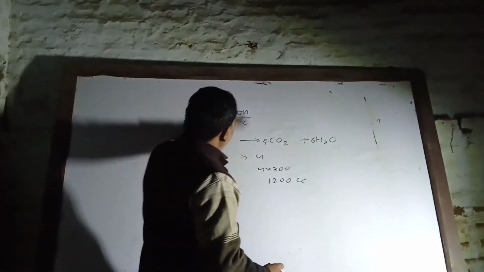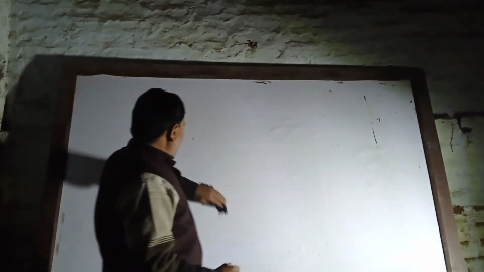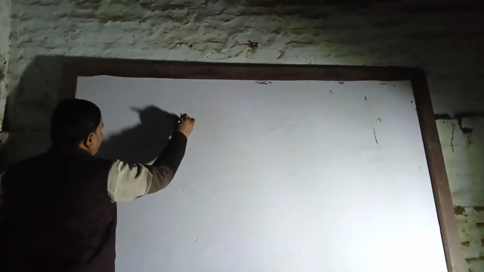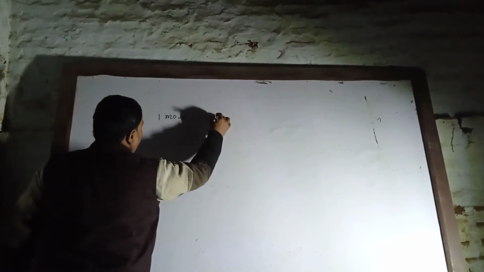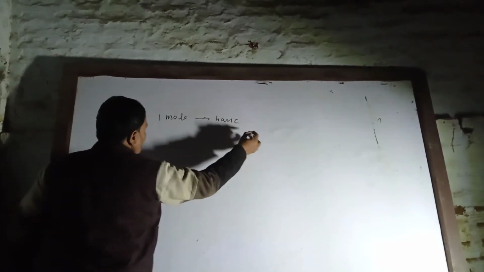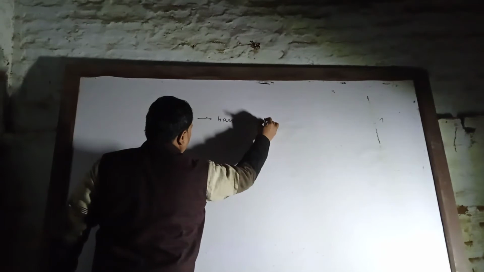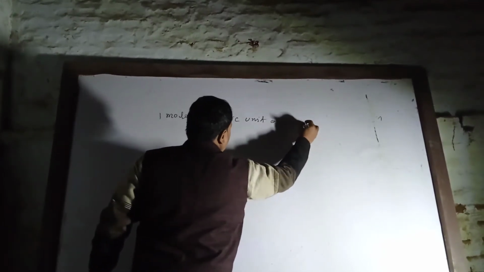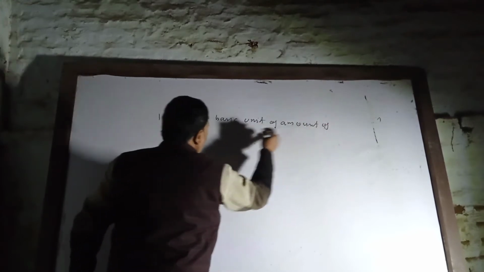Now, mole. What is 1 mole? 1 mole is the basic unit of amount of substance.